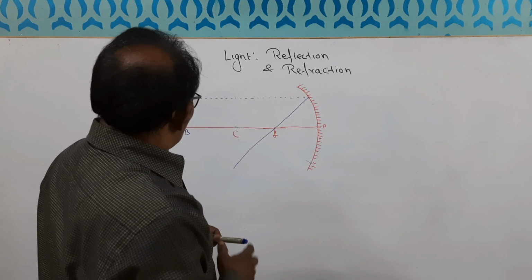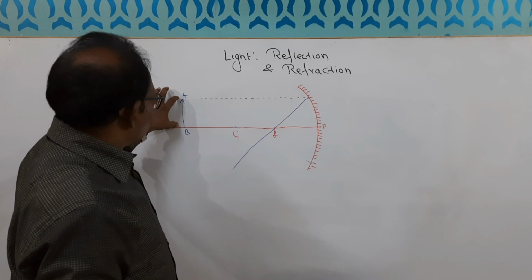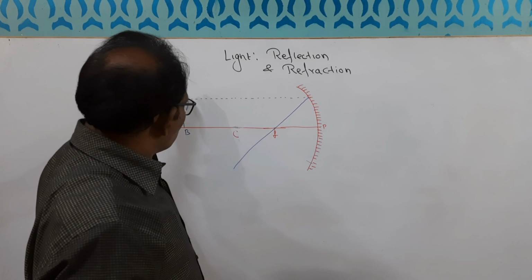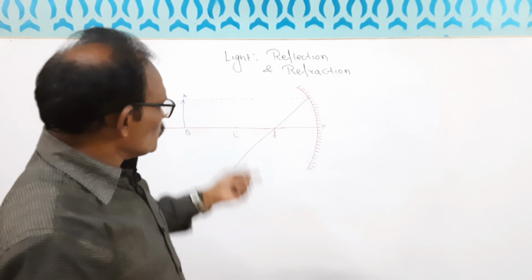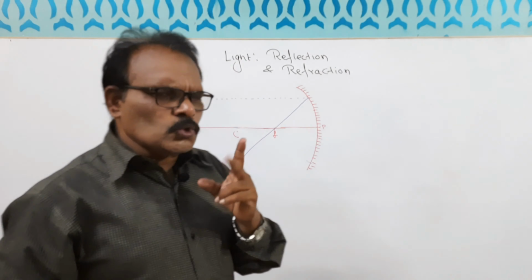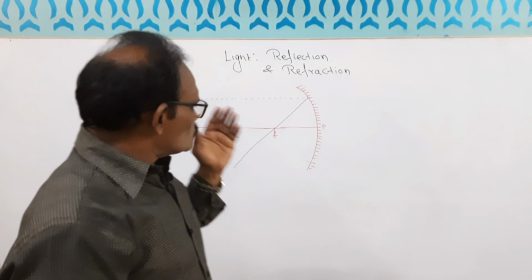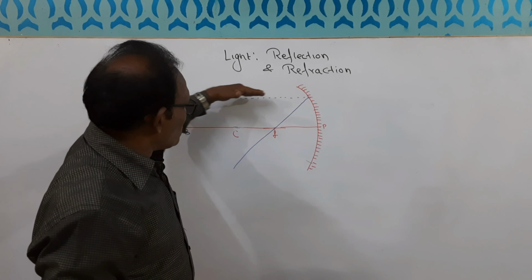Okay. So this is the object, and we have to find out where the image will form. For this, at least two rays are required. So one ray we have done parallel.